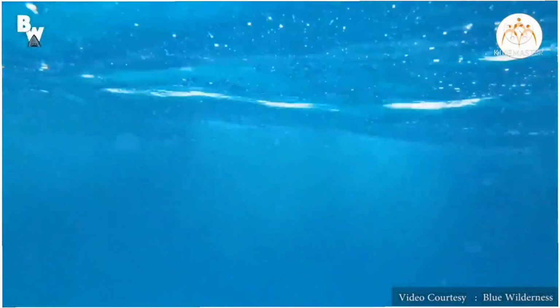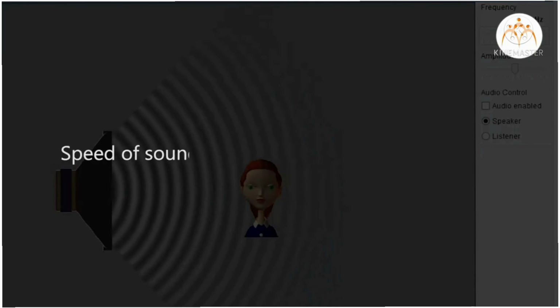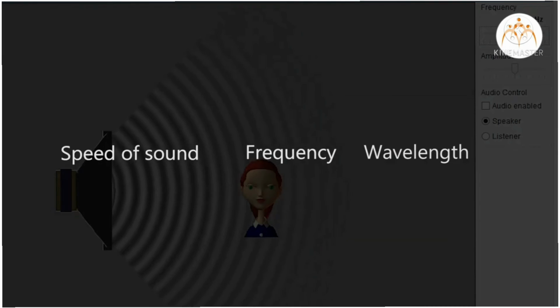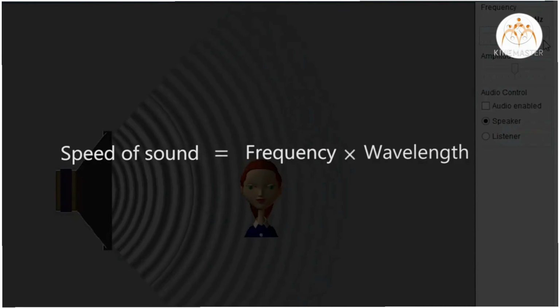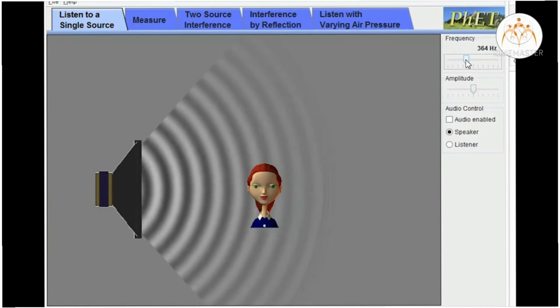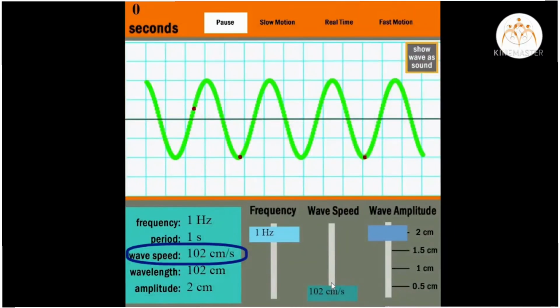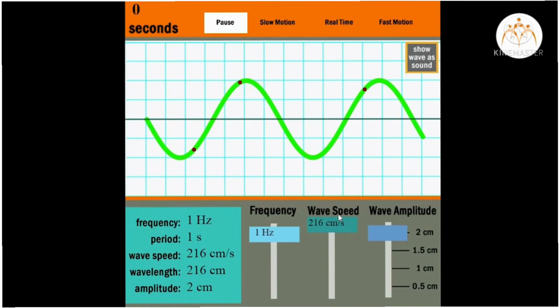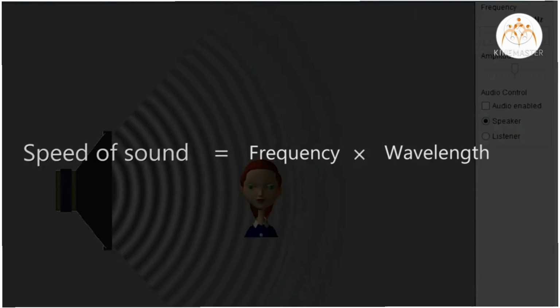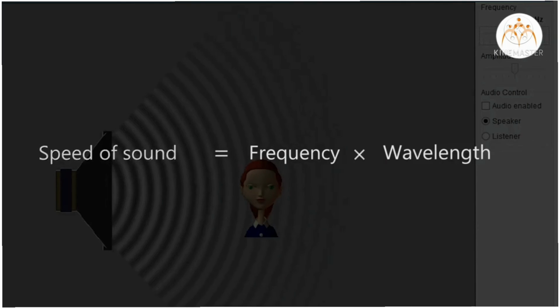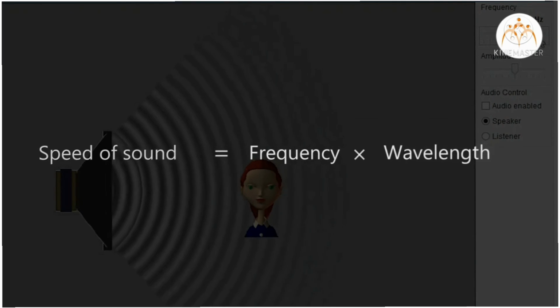Speed of wave is different in different mediums. The relationship between speed of sound, frequency and wavelength can be stated as speed equal to frequency multiplied by wavelength. The frequency of the wave is the same as that of the source. Speed of sound is different when it changes medium, but frequency is pretty much the same. From the equation, we can say that when speed changes, wavelength must change as frequency is constant.